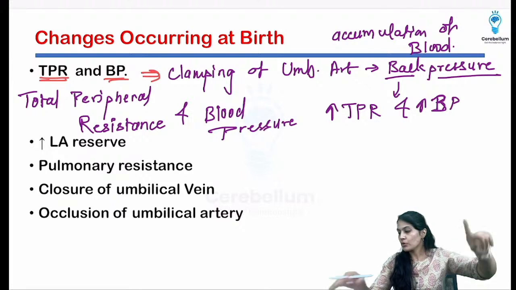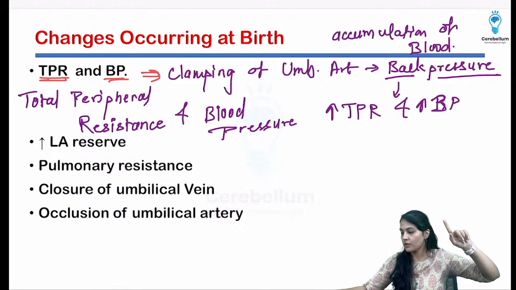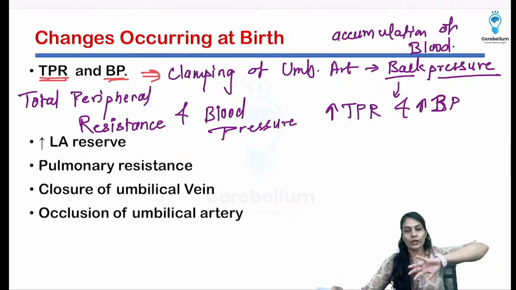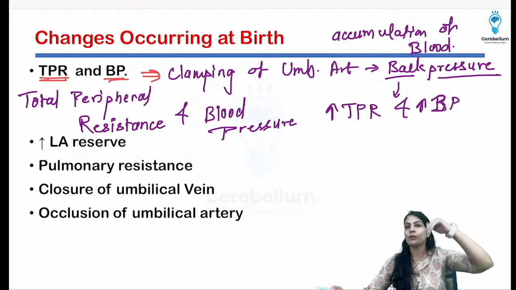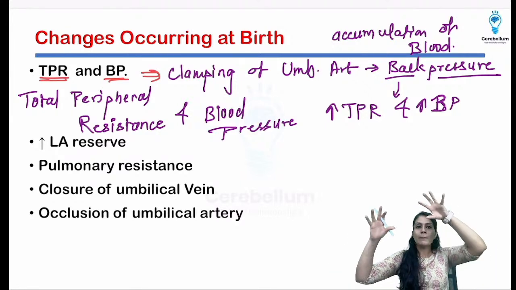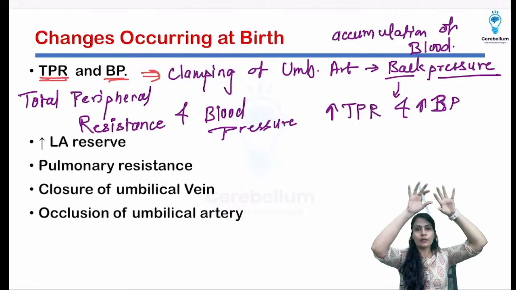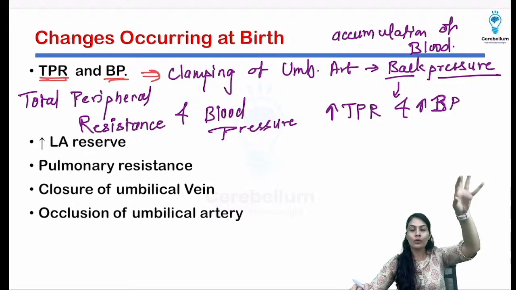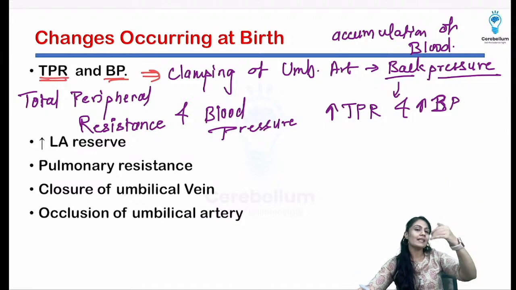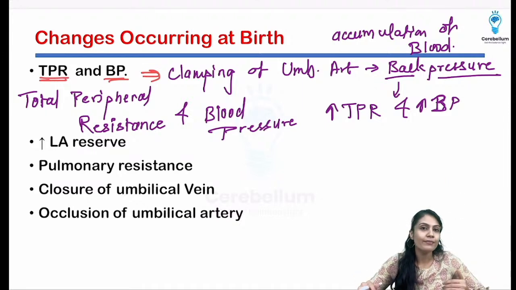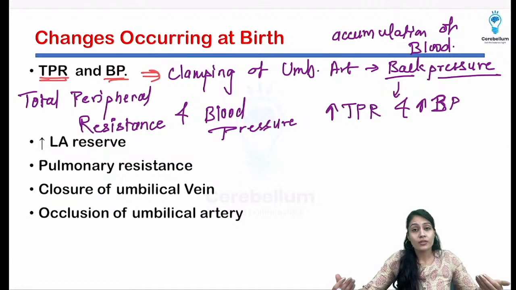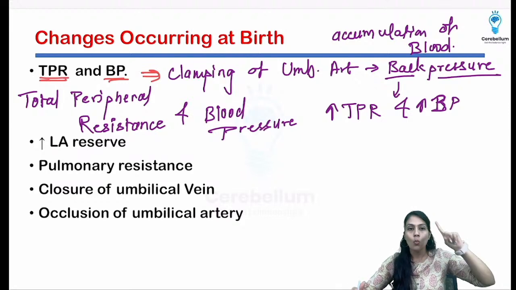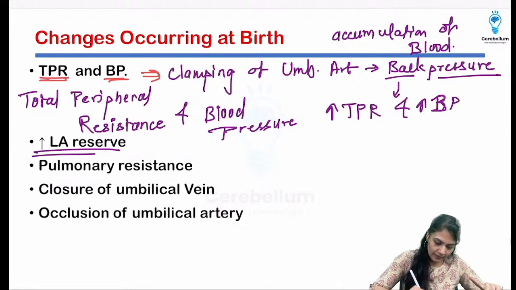Now LA pressure, that means I was talking about the left atrial reserve. Understand, blood was going from the left ventricle to the aorta and towards the body, and from the left atrium to the left ventricle. That means the back pressure is there. The blood starts accumulating in all the systemic vessels, the abdominal aorta, the thoracic aorta, the left ventricle, and finally the LA, that is the left atrium. So obviously left atrial reserves are going to increase. Reserve means the accumulation of blood over here, right? And with that there are some changes.